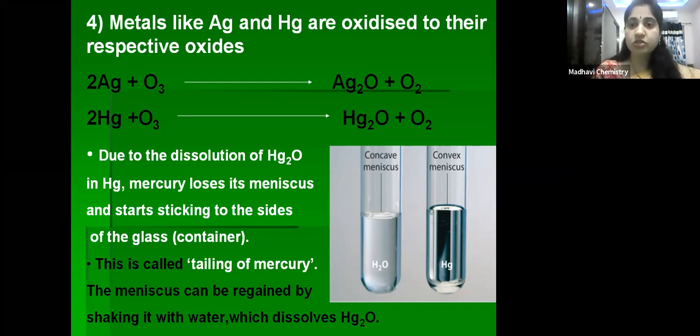Very, very important. For a 2 mark question also it can be asked. What is the tailing of mercury? How can we get back the meniscus? So what will you write? Mercury has a convex meniscus. When it reacts with ozone, it forms Hg2O. Because of that, it loses its meniscus and sticks to the sides of the glass. That is called the tailing of mercury. We can get back its meniscus by simply shaking it with water, which dissolves Hg2O. Very important, children. Okay, so you just go through this.